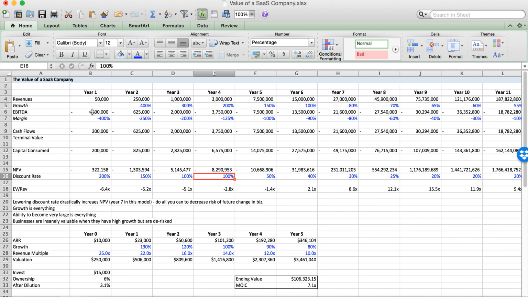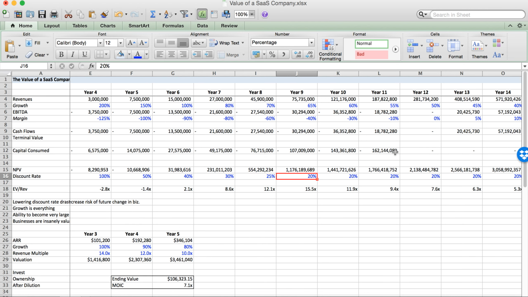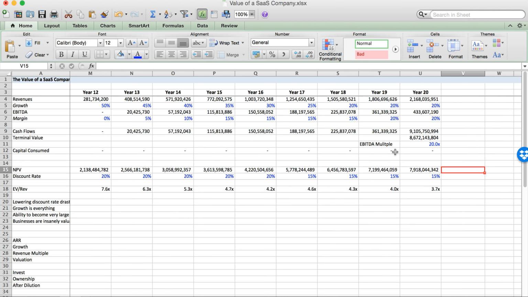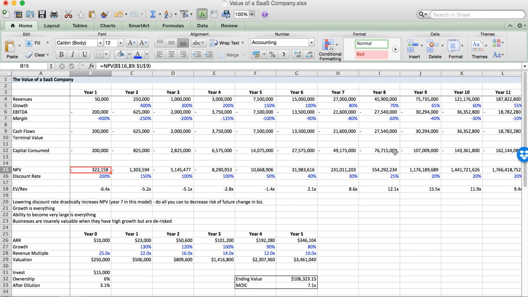And as you can see, this discount rate goes down over time as the company maybe goes from founder sales to getting those first BDRs and AEs up and running, to finding a couple channels that actually work, to realizing that the market is really high, to establishing their leadership in that market, to actually going forward and de-risking the business in order to become a market leader that has lots of scalable go-to-market channels.